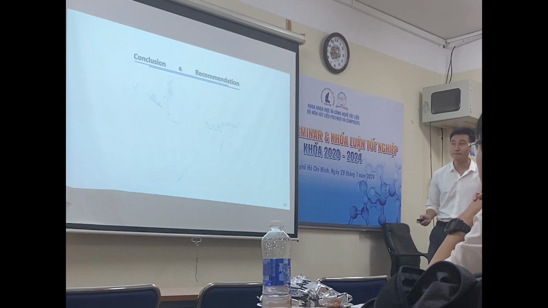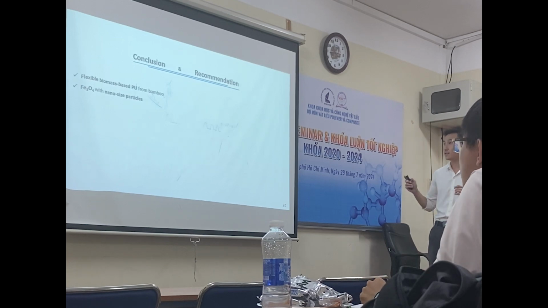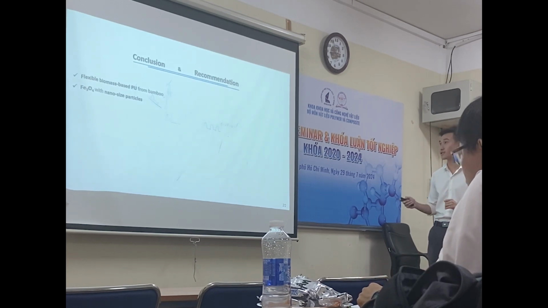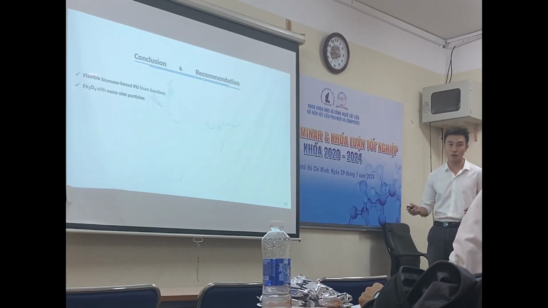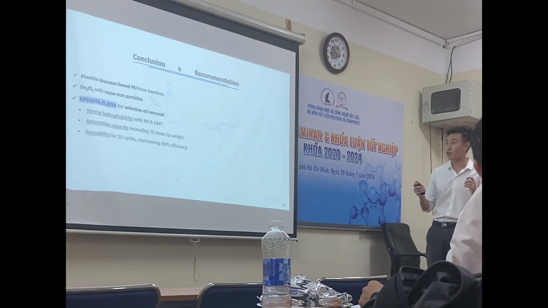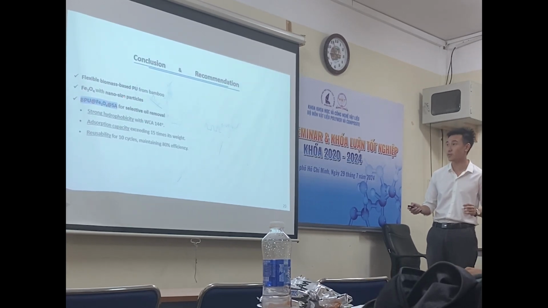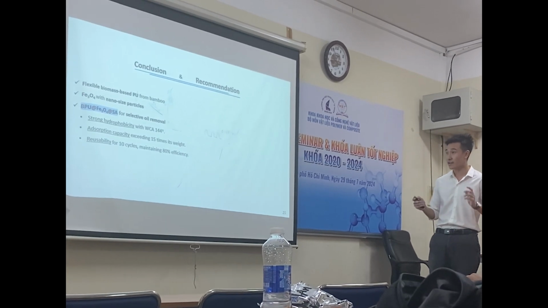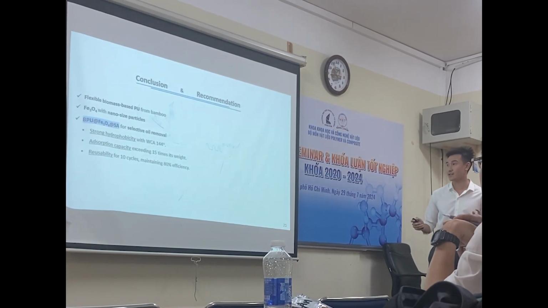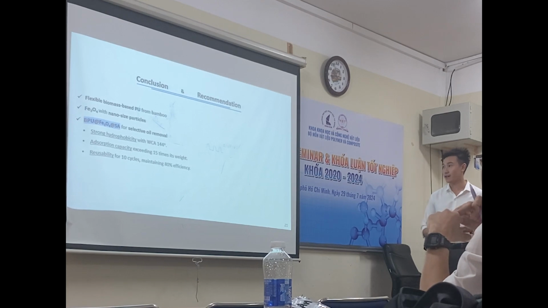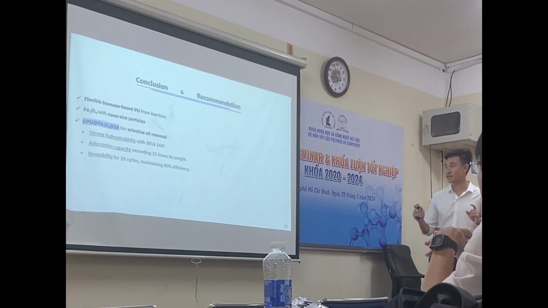So, in conclusion, the results of this study demonstrate my successful synthesis of a flexible biomass sponge from bamboo, magnetized with nanoparticles. I also successfully made a nanocomposite sorbent for selective oil removal. It has strong hydrophobicity with a water contact angle of 144 degrees. Absorption capacity exceeds 50 times its weight, with reusability for 10 cycles, maintaining 80% efficiency.